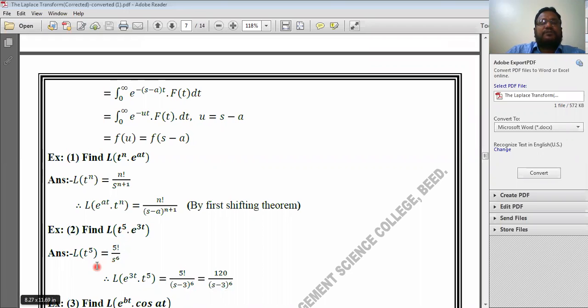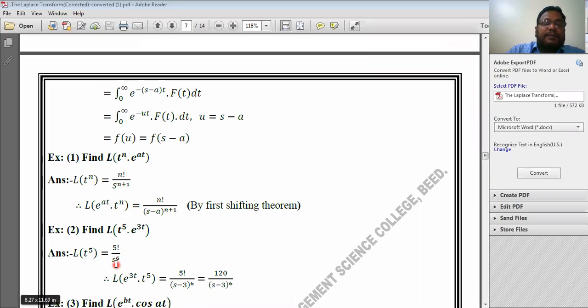Therefore Laplace transform of t to the power 5 is equal to 5 factorial divided by s to the power 6. Now the required Laplace transform is of t to the power 5 into e to the power 3t. Laplace transform of e to the power 3t into t to the power 5 is equal to, this 5 factorial stays as it is.